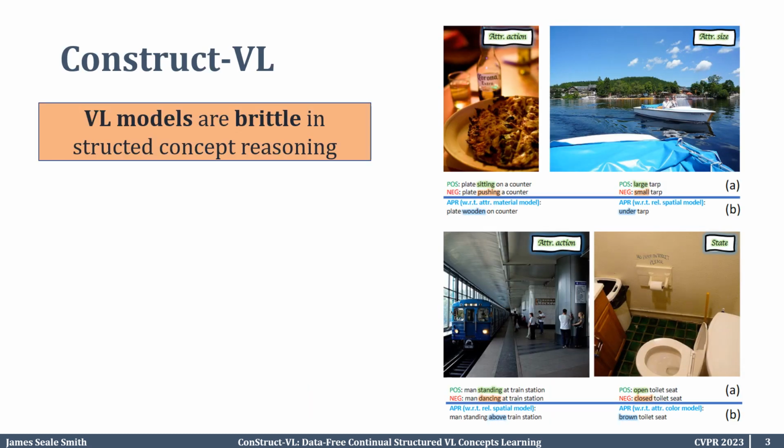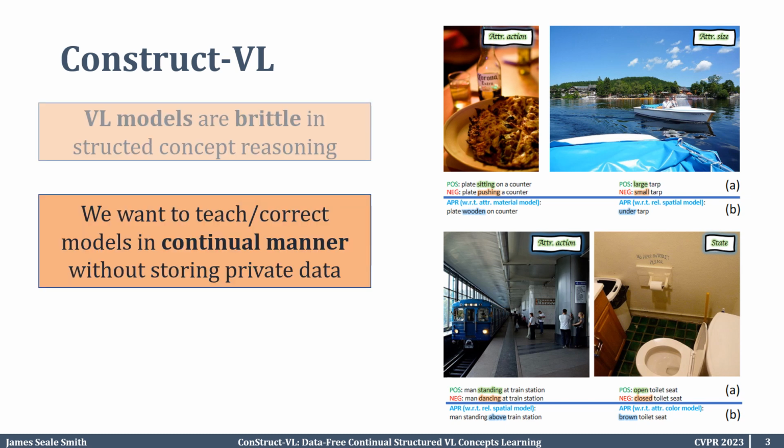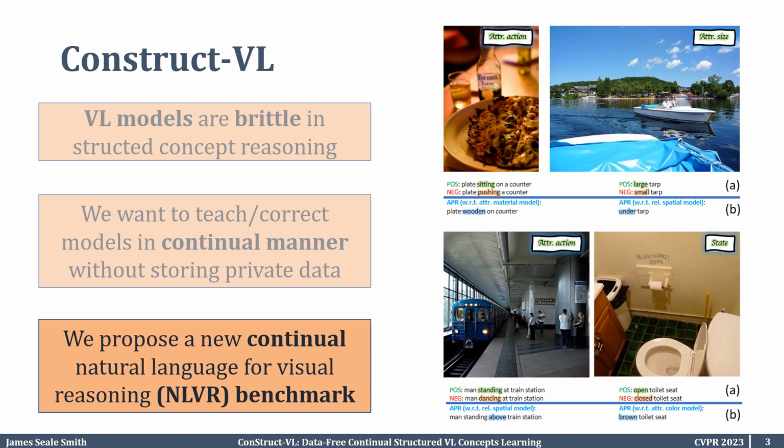Let's take a step back. So we said that vision and language models are brittle in structured concept reasoning. What does that mean? If you look on the right, this is things like attributes. Is a plate sitting on a counter or is a plate pushing on the counter? Or this could also be positions. Is X on top of Y or is Y on top of X? These confuse vision and language models. So we want to be able to teach and correct models for skills such as this, make it experts at some task in a continual learning manner. We don't store private user data, and we don't have access to task IDs during inference.